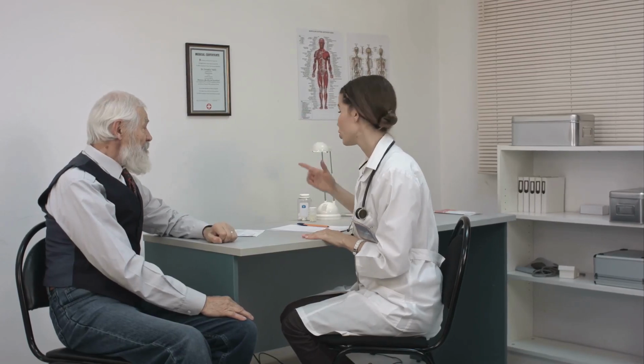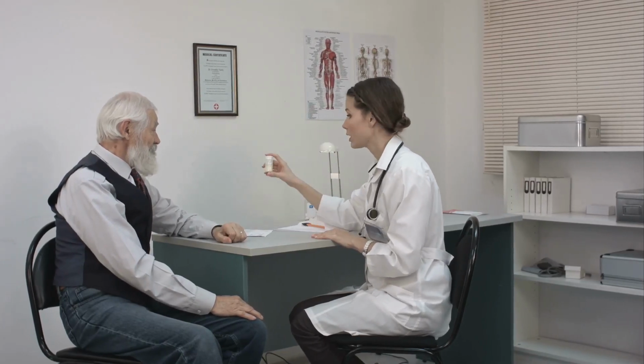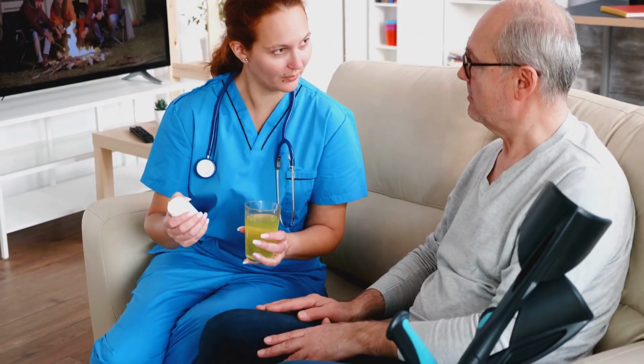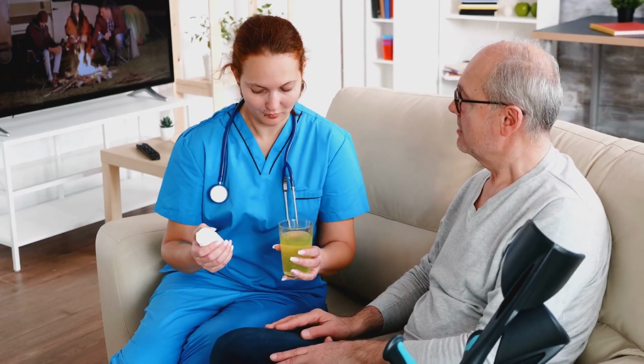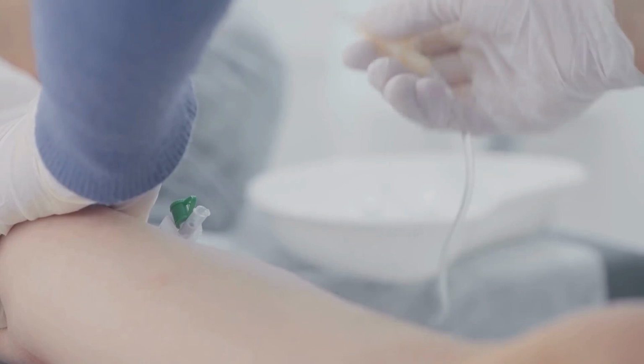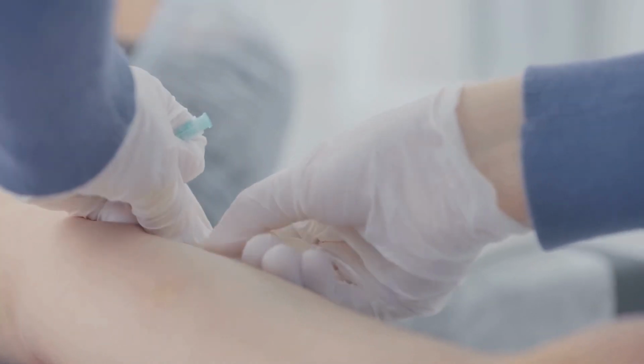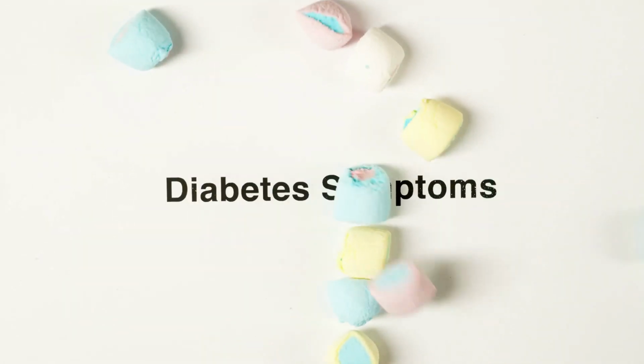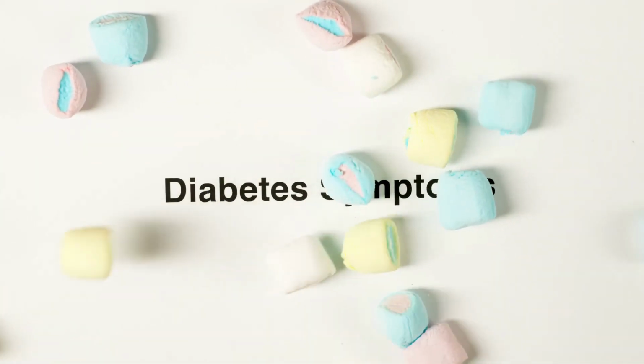Symptoms of type 2 diabetes are similar to those of type 1, but often develop more gradually. These include increased thirst and urination, fatigue, blurred vision, and slow-healing sores. Due to its insidious onset, type 2 diabetes might be diagnosed during routine blood tests before symptoms become apparent. This slow progression is a key differentiator from the abrupt presentation of type 1 diabetes.